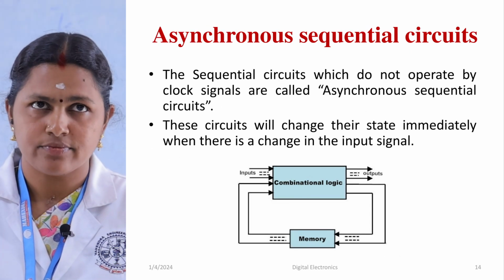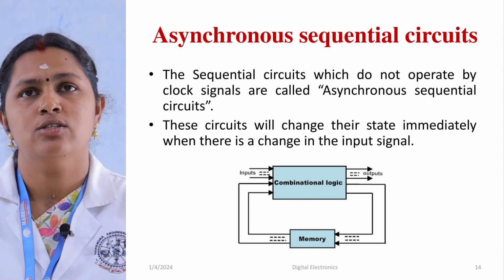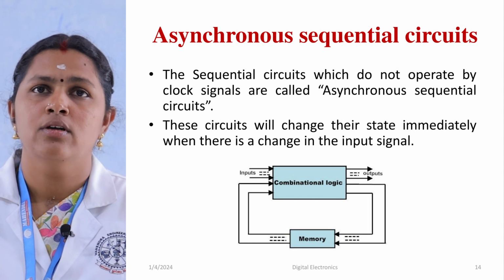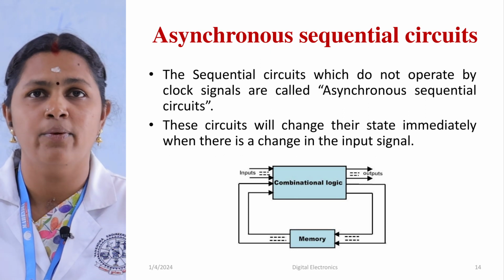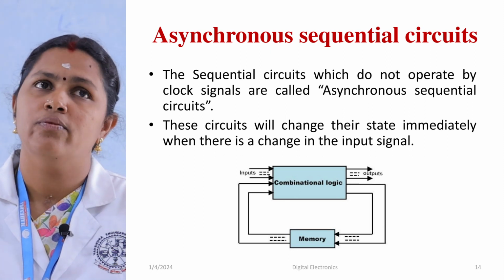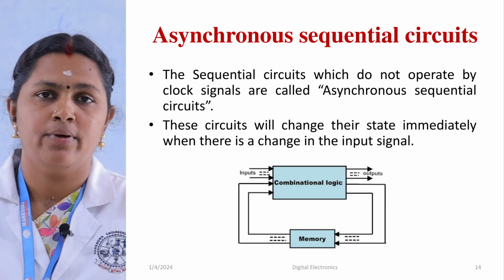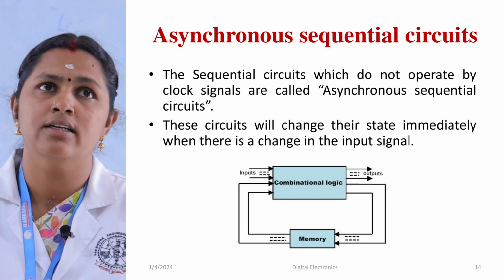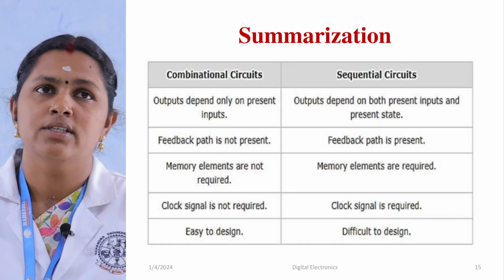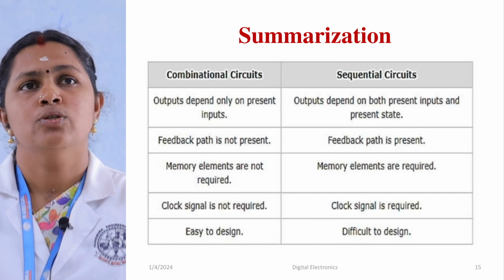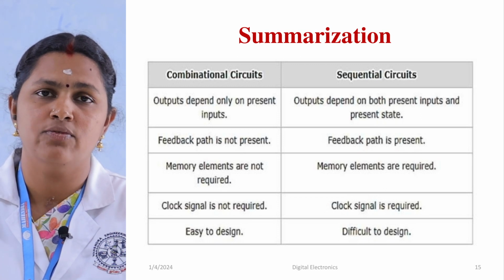Asynchronous sequential circuits are sequential circuits which do not operate by clock signals. So how does the output change? These circuits change their state immediately when there is a change in the input signal. A synchronous circuit does not change its output until a clock signal arrives, whereas in an asynchronous circuit, when the input changes, the output changes immediately. So this is the summarization of combinational circuits, sequential circuits and their classification.